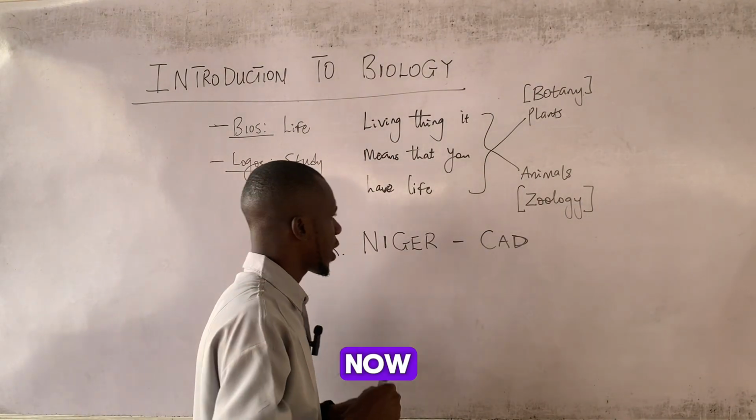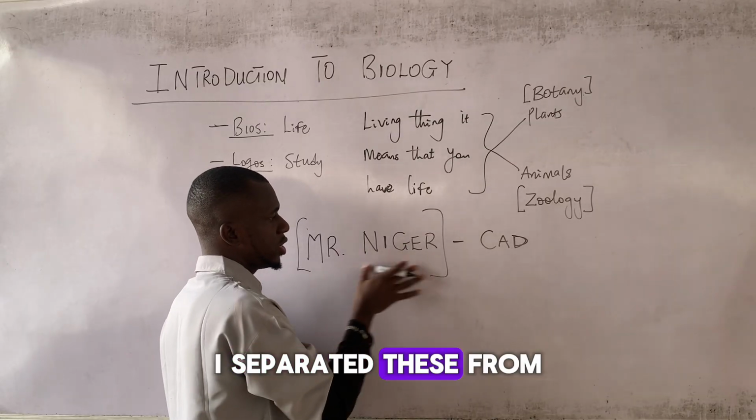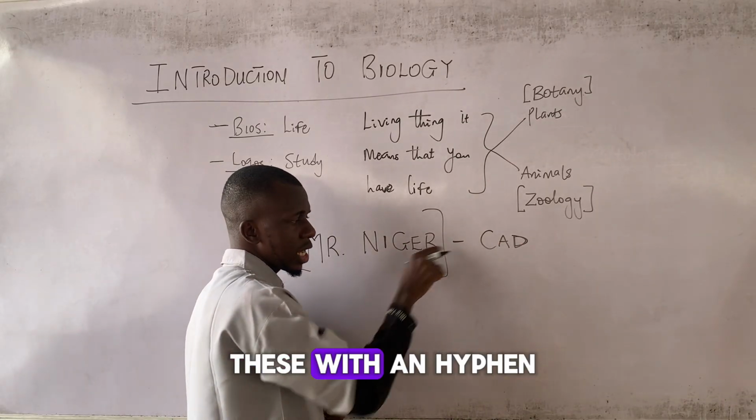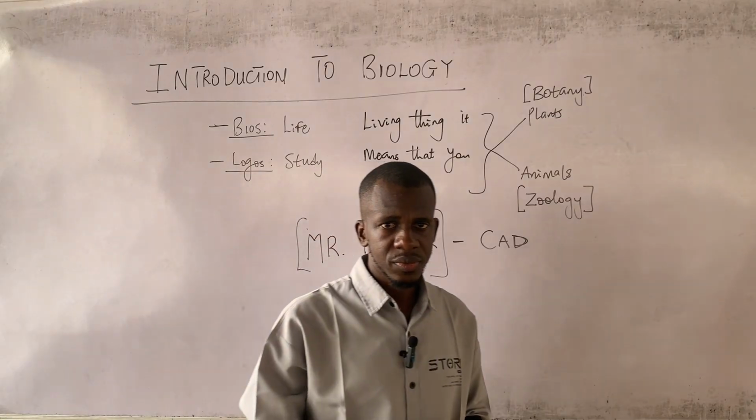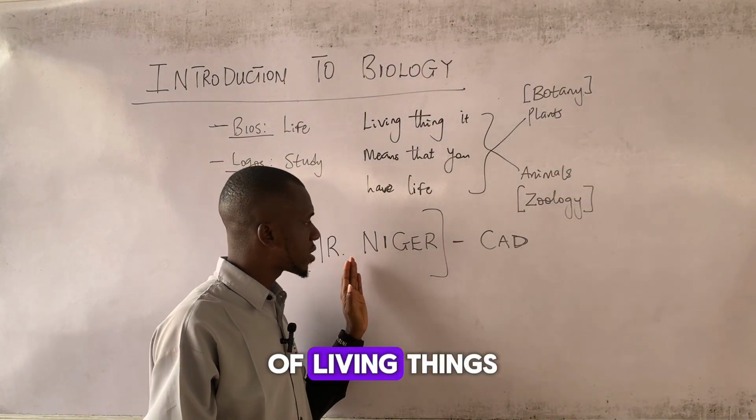There's a reason that I separated these with a hyphen, and I will explain. So, these are the qualities of living things.